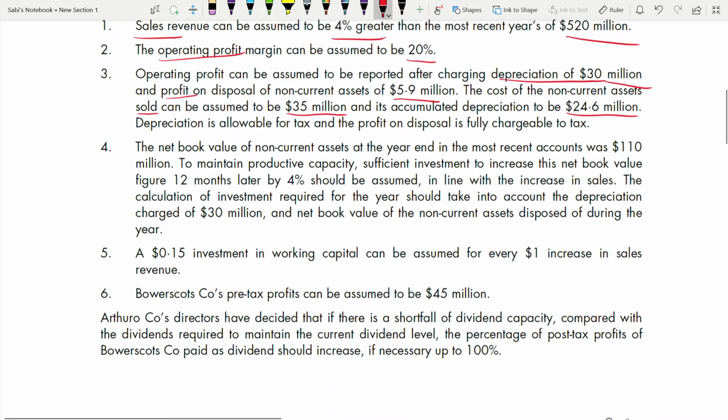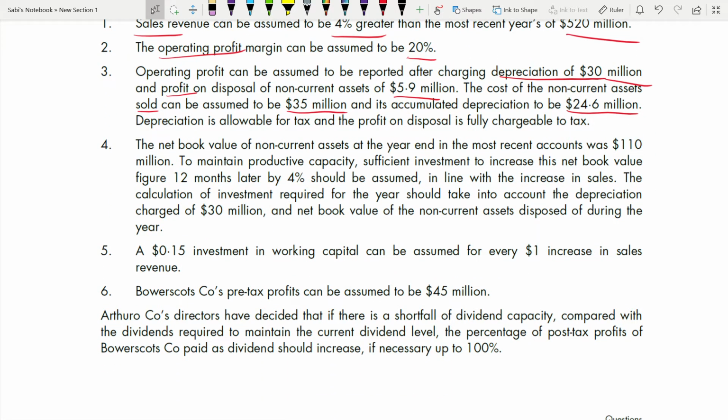Now let's go to part 4. The net book value of non-current assets at the year end in the most recent account was 110 million. To maintain the productive capacity, sufficient investment to increase this net book value figure 12 months later by 4% should be assumed. You are going to increase this by 4%, and if you see, sales is also increasing by 4%. So it is in line with the increase in sales.